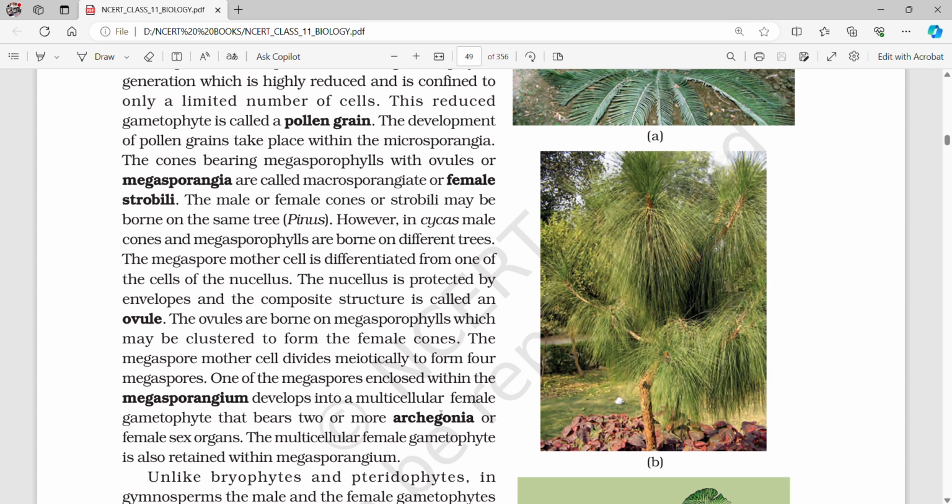The megaspore mother cell is differentiated from one of the cells of the nucellus. The nucellus is protected by envelopes, and the composite structure is called an ovule. The ovules are borne on megasporophylls, which may be clustered to form the female cones. The megaspore mother cell divides meiotically to form 4 megaspores.